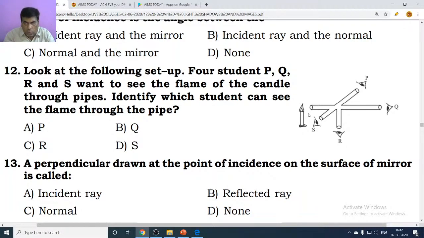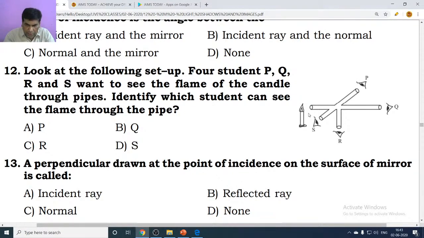Purushottam is telling Q, student Q. Still anybody else? Syed Nasreen, option B. Vidyasagar, option B. Suprita, option B. So most of them.